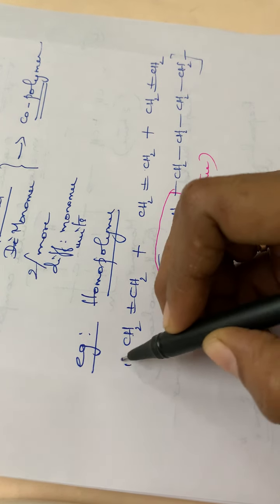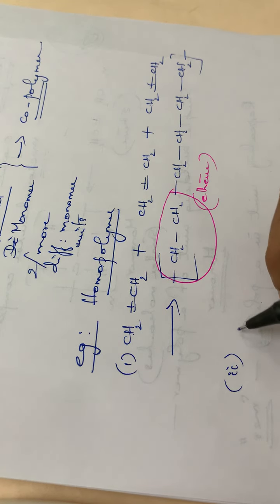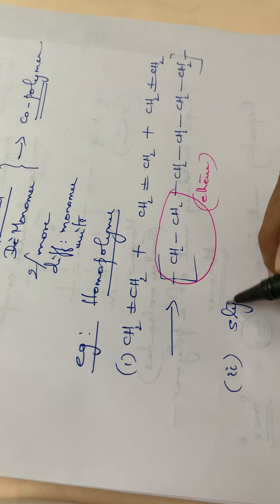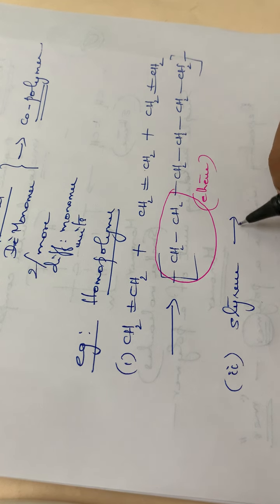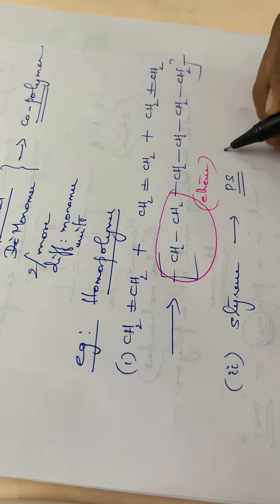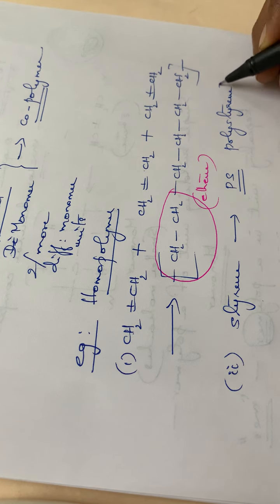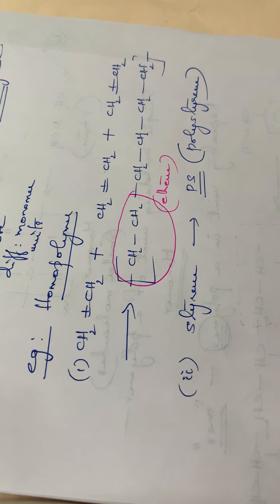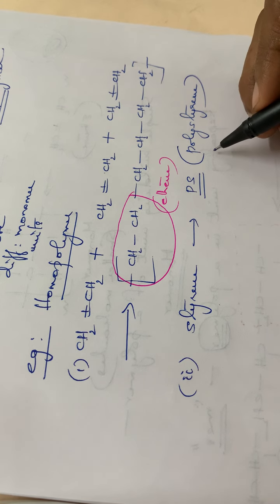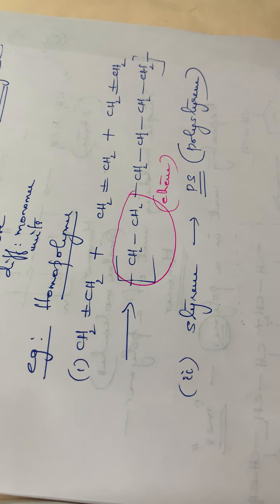Similarly, another example that I had already written is styrene. Styrene polymerizes to give polystyrene, PS. Polystyrene is also an example for a homopolymer.